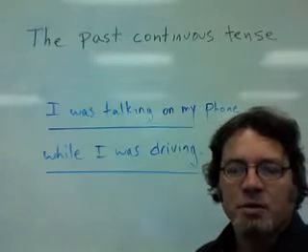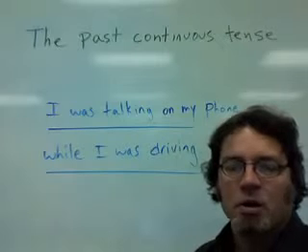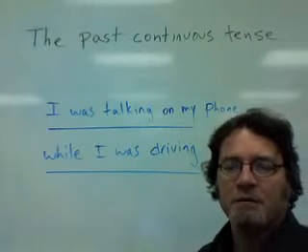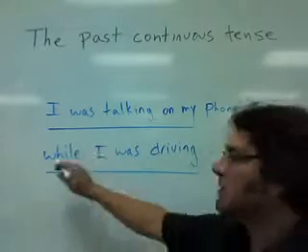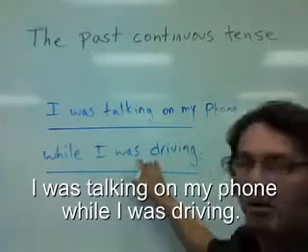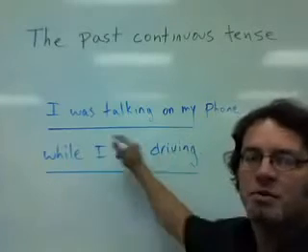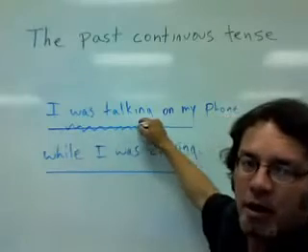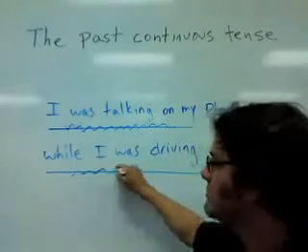Sometimes the past continuous tense is used for two past actions that are happening at the same time. So for example, I was talking on the phone while I was driving. These two things are happening at the same time. Talking on the phone and driving.